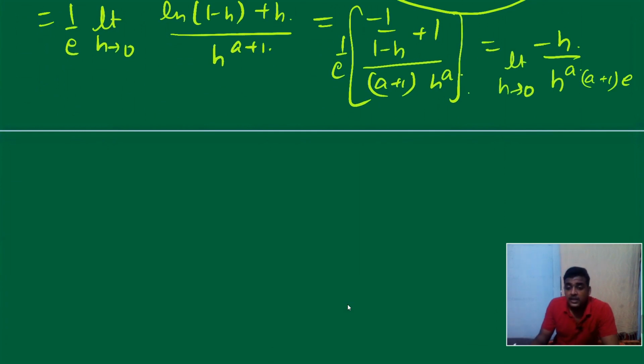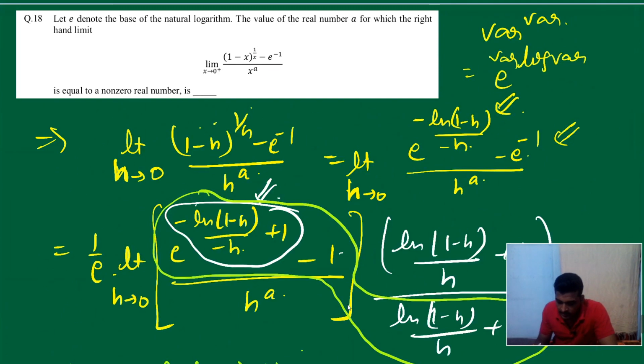Now anyone can say, if this limit has to be finite, it means a is nothing but 1, so that h is cancelled. So a is equal to 1 is our final answer. Fine.